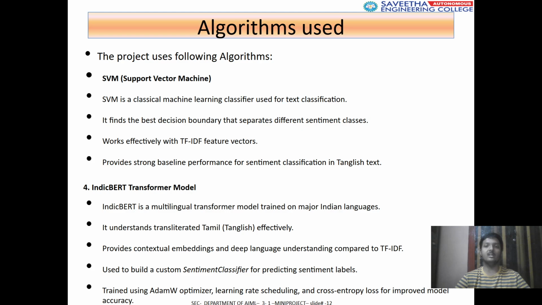And these are the hardware and software selections. Python, the primary programming language used for NLP and ML tasks. Jupyter Notebook or Google Colab, used for coding, testing, and training models with GPU support. Scikit-learn, providing TF-IDF, SVM, preprocessing, and evaluation tools. Hugging Face Transformers, used for IndicBERT model loading, tokenization, and fine-tuning. PyTorch, the backend framework for training the transformer-based sentiment classification. Pandas and NumPy, used for data handling, preprocessing, and numerical operations.